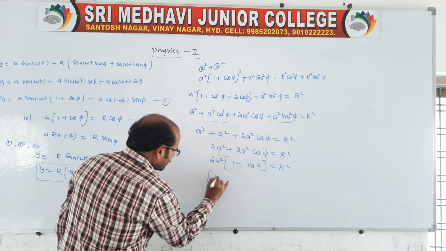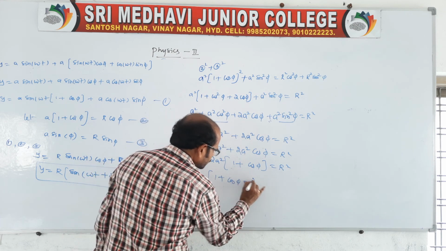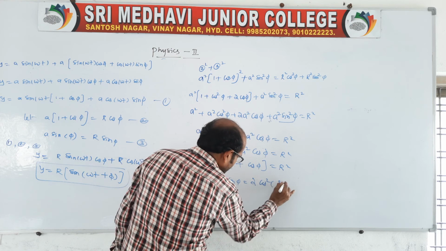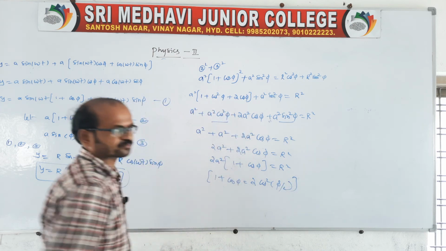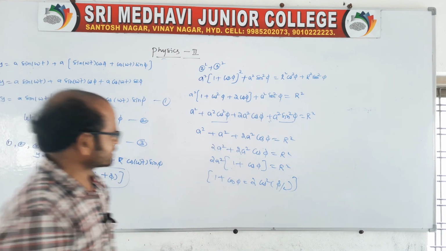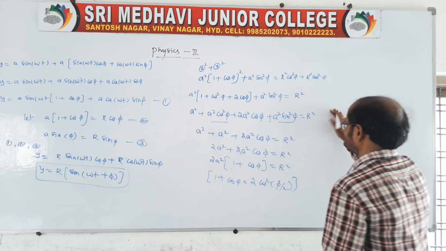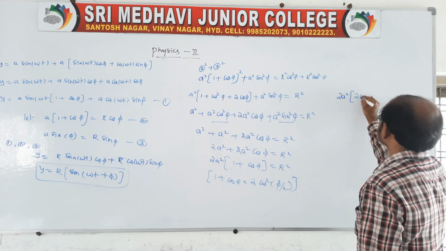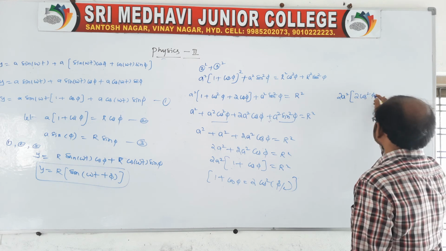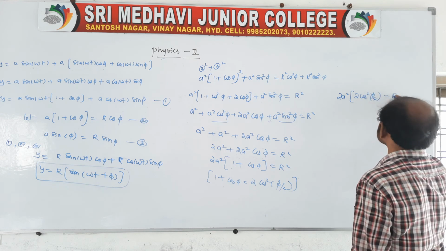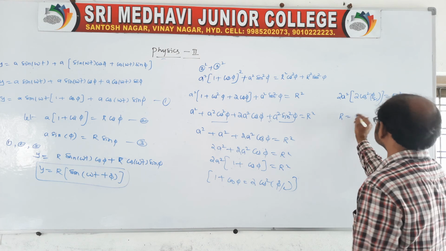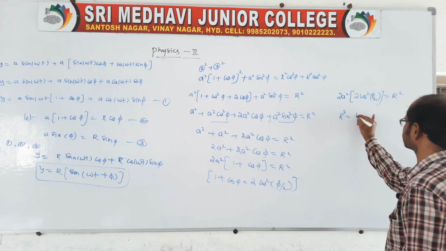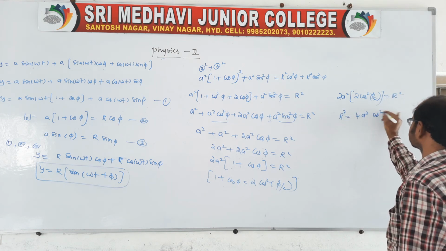But we know 1 plus cos phi is nothing but 2 cos square phi by 2. It is a mathematical expression. Suppose you replace this, then you will get 2a square times 2 cos square phi by 2 is equal to r square. Therefore r square is equal to 4a square cos square phi by 2.